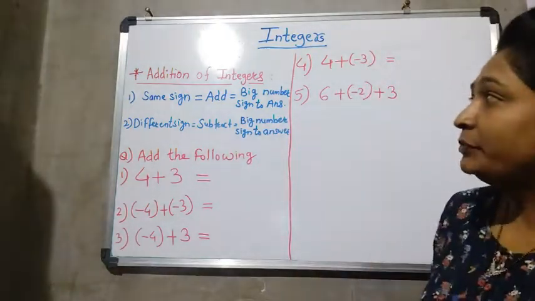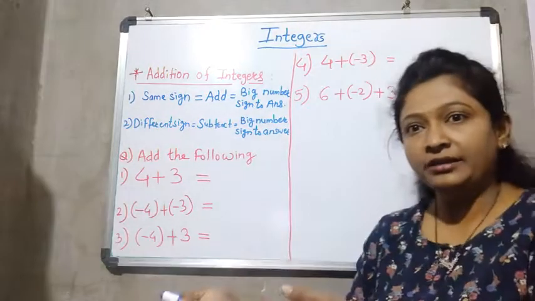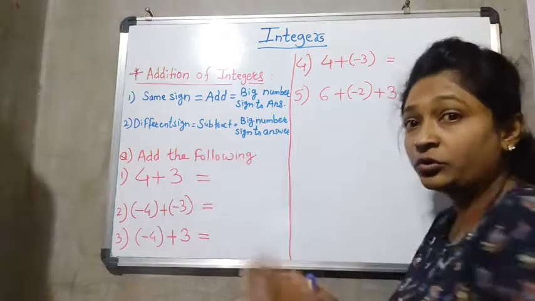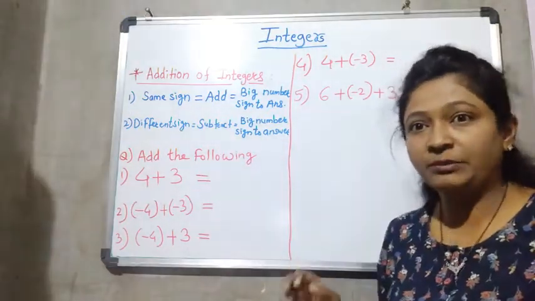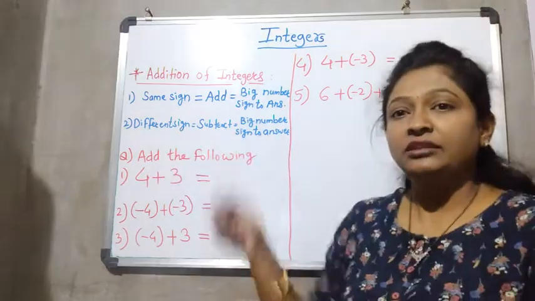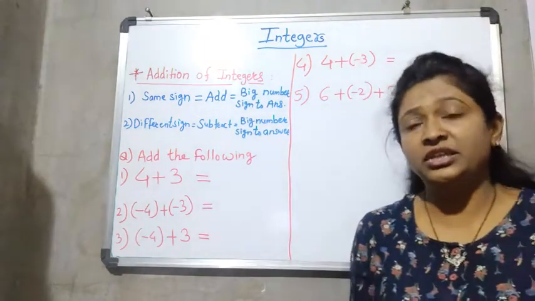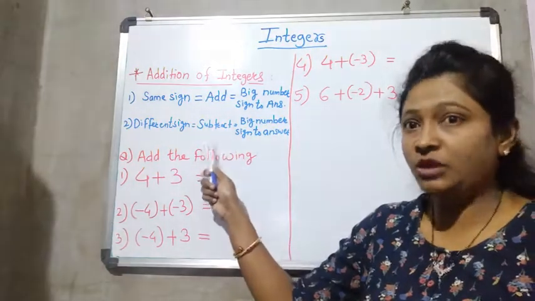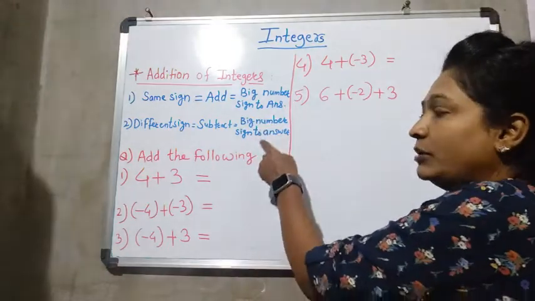Same, if different signs are there. Even if the question is addition, if different signs are there, then you have to subtract. Don't think that the question is addition and so we should add. No, always remember, whenever different signs are there, we have to subtract the two numbers, even if the question is addition, because they have different signs. And for the answer, you have to give the sign of the bigger number.